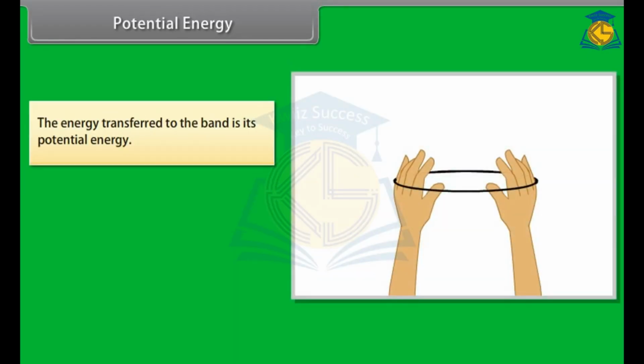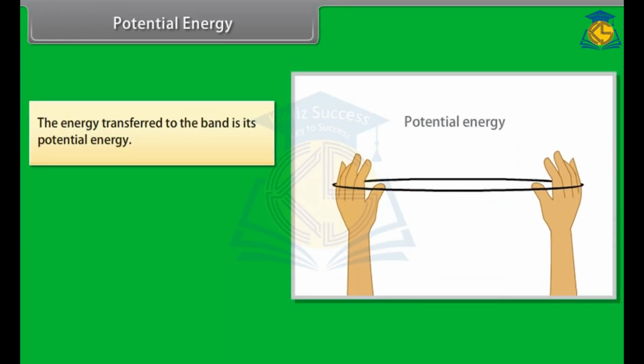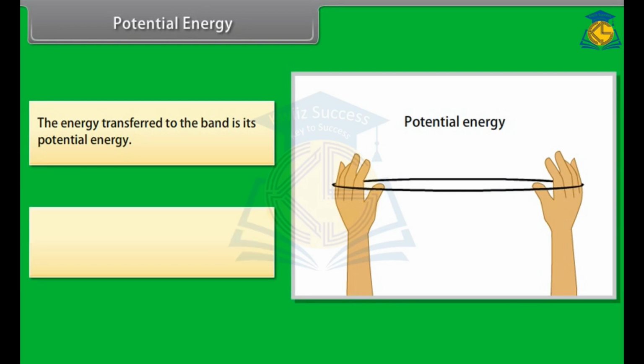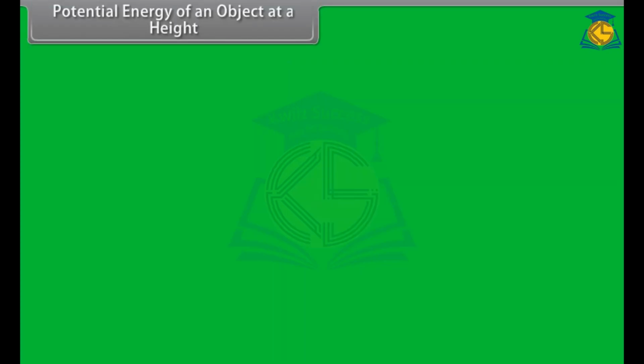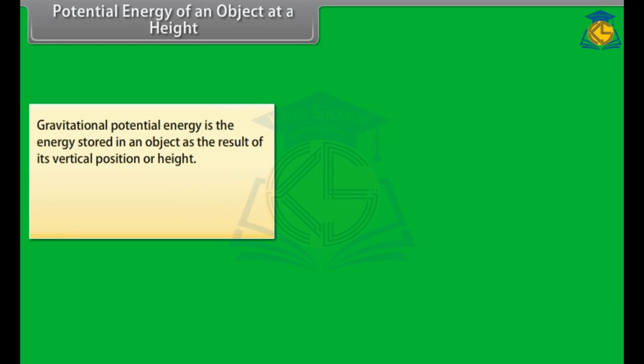We transfer energy when we stretch a rubber band. The energy transferred to the band is its potential energy. The potential energy possessed by the object is the energy present in it by virtue of its position or configuration. Potential energy of an object at a height. Gravitational potential energy is the energy stored in an object as the result of its vertical position or height.